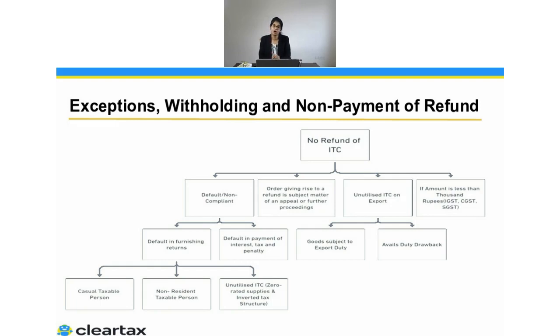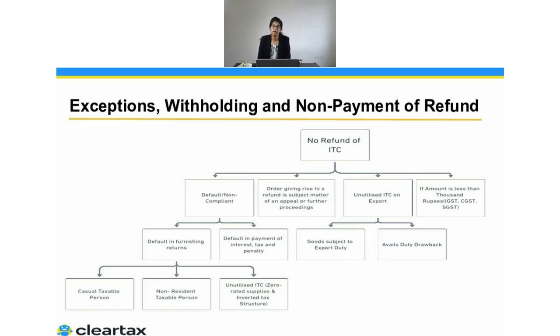So they have already given an order that the refund should be given to you, but the department feels, I'm going to file an appeal because I don't think this person is eligible for this refund. In that particular case, they may again withhold your refund amount, and later, whatever the decision may be, they can give you the refund amount with interest.